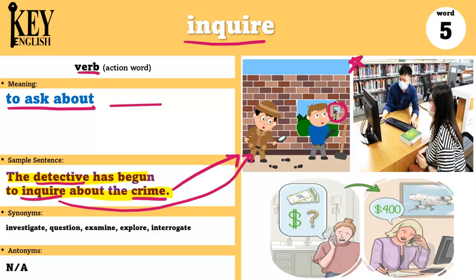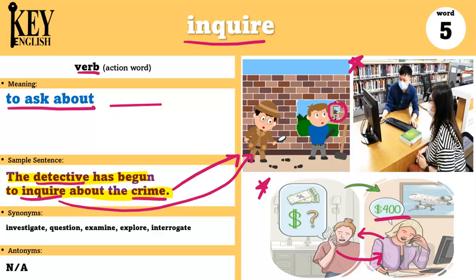Here too, in this picture, you can see there are people in a library. When you go to the library, you can inquire if the library has the book that you need. You can ask about it. We can also inquire when we call someone like a travel agency about the price of things. For example, in this picture, the woman called the travel agency to inquire how much the airplane ticket costs, and she found out that it was $400. So she asked about it.